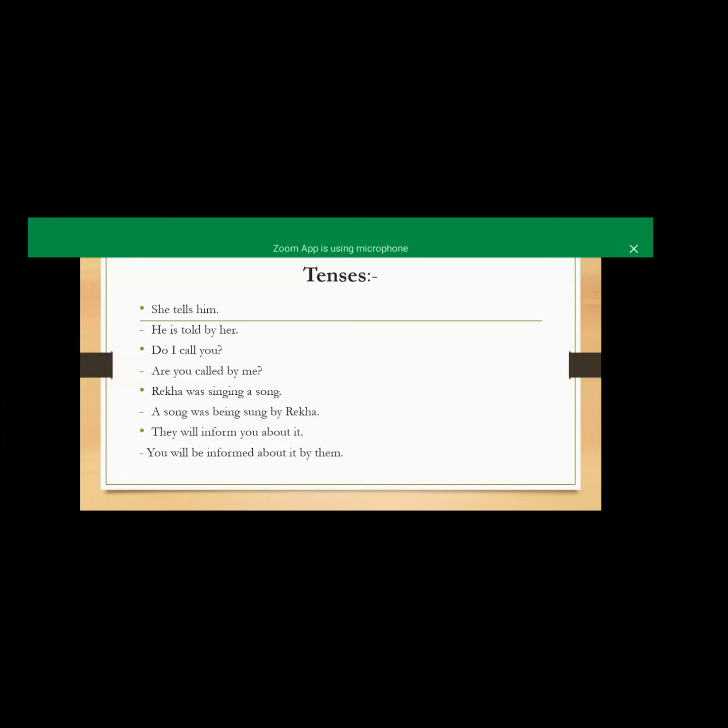Simply, you have to ask a question to your subject with your verb, using what or to whom. Okay. This is the rule to know which is our object. This is a very simple rule. If you use it on your own, then you can clearly know what your subject and what your object is. So here we have an example, she tells him.